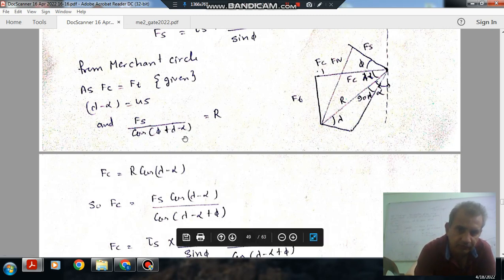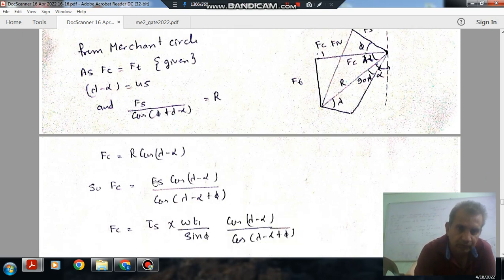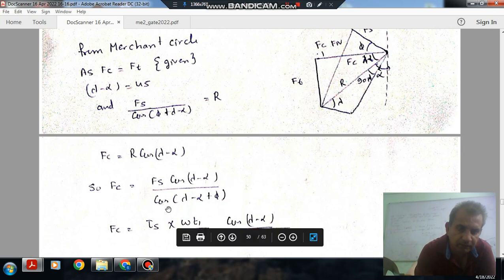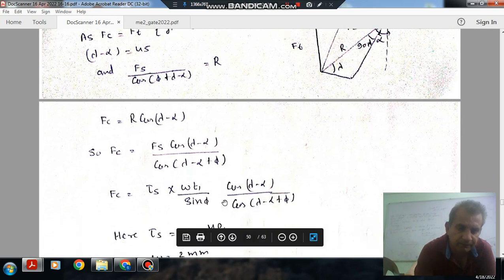So we can put the value of R in terms of Fs. So Fc will be your Fs cos lambda minus alpha divided by cos phi plus lambda minus alpha. And Fs is your tau s into W t1 by sin phi.